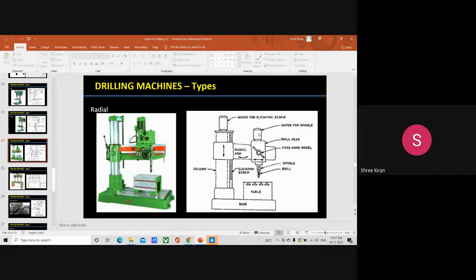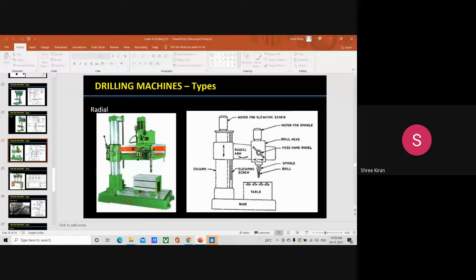See, this is the motor which is mounted on top of the drill head for this purpose. To adjust the position of the drill spindle with respect to the work, the drill head may be made to slide on the guideways of the arm. So mainly to adjust the drill position with respect to the work.